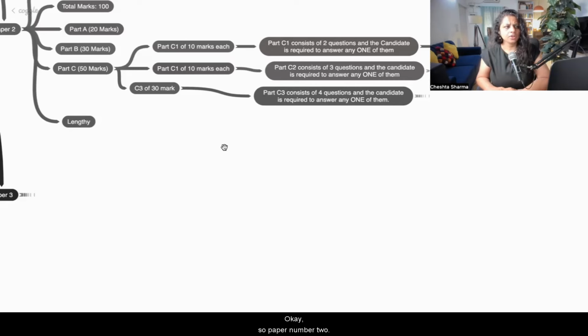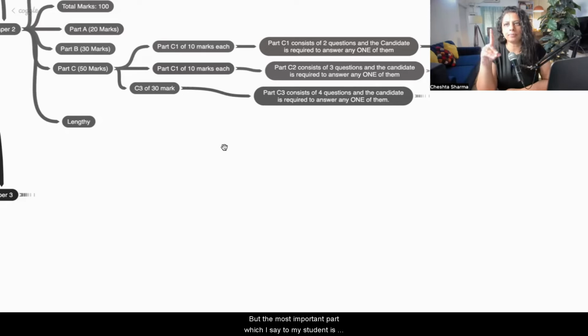Okay. So paper number 2, generally students fear because it's a theoretical paper. But in our class, we are going to practice a lot. Paper 2 is more about practice. When you have practiced a lot of prior arts, when you have practiced how to write claims, how to write complete specification, if you practice well, then this paper 2 is easy.